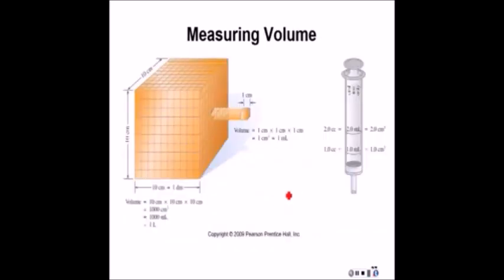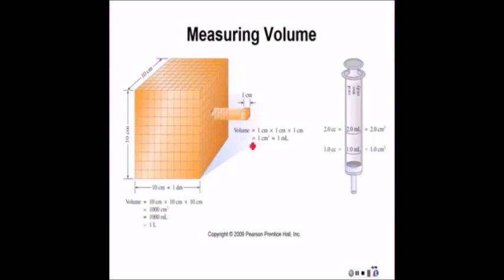Volume is one of those units that many times you have to derive or calculate, that you can't measure that easily. And if you look down here on the side, that's exactly what they're doing. To find the volume of this cube, they're multiplying the length by the width by the height. So it's 10 times 10 times 10, and they get 1,000. And you multiply the centimeters also by each other, so you get cubic centimeters. And so 1,000 cubic centimeters are the same as 1,000 milliliters, and that's equal to 1 liter.